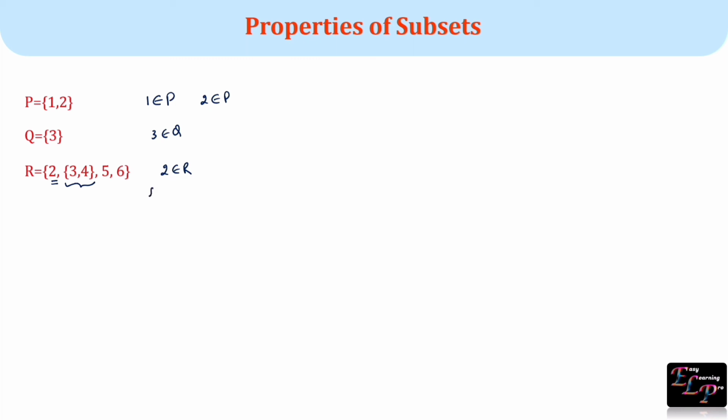So a set with elements 3 and 4 is an element of R. So a set can be an element of other sets.